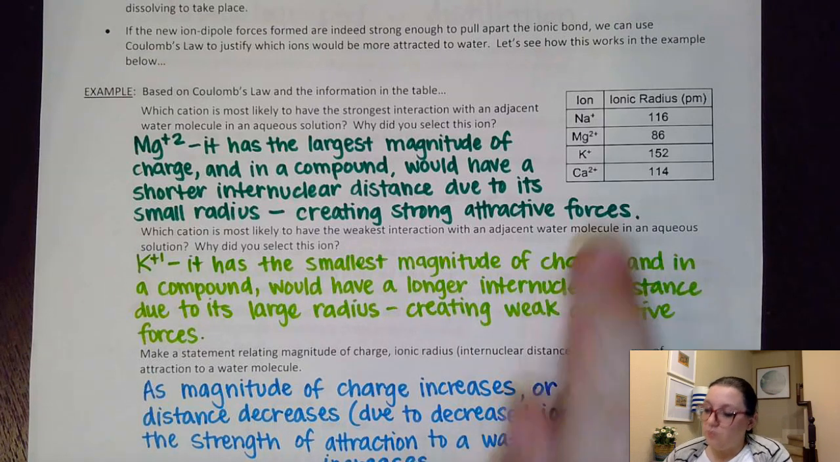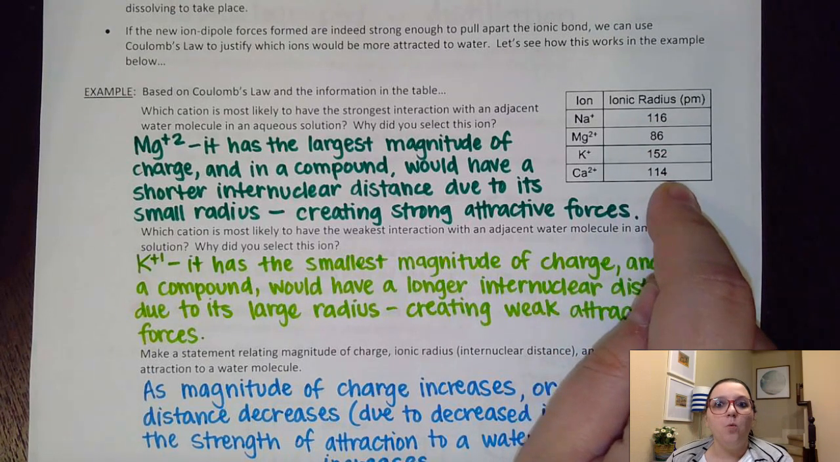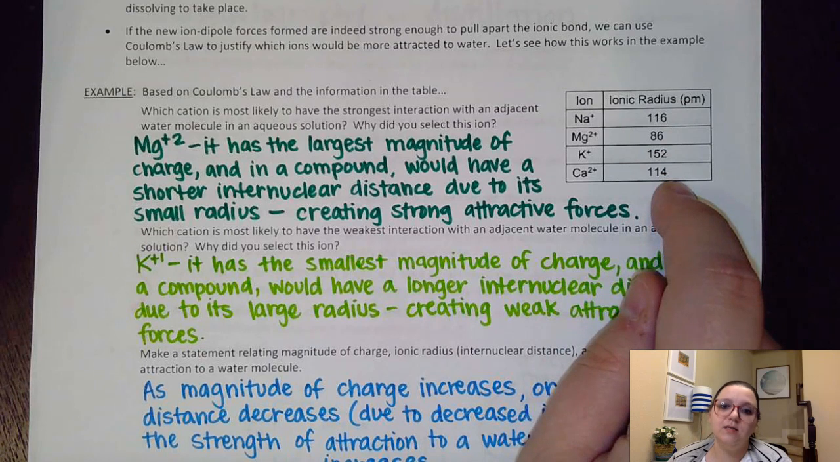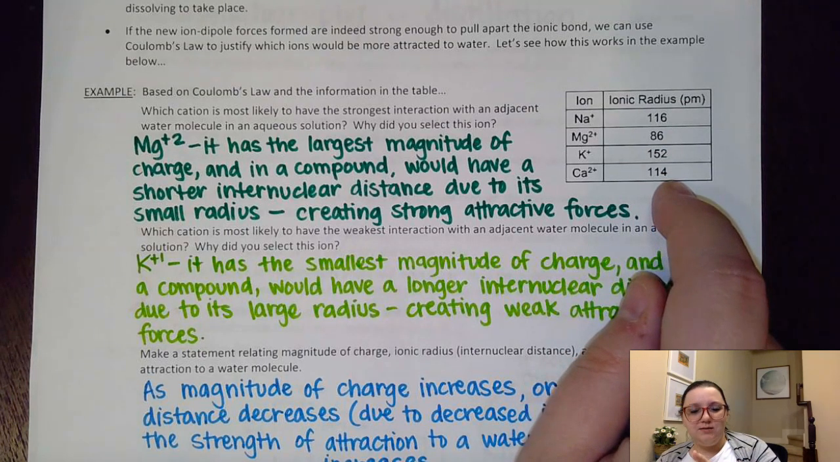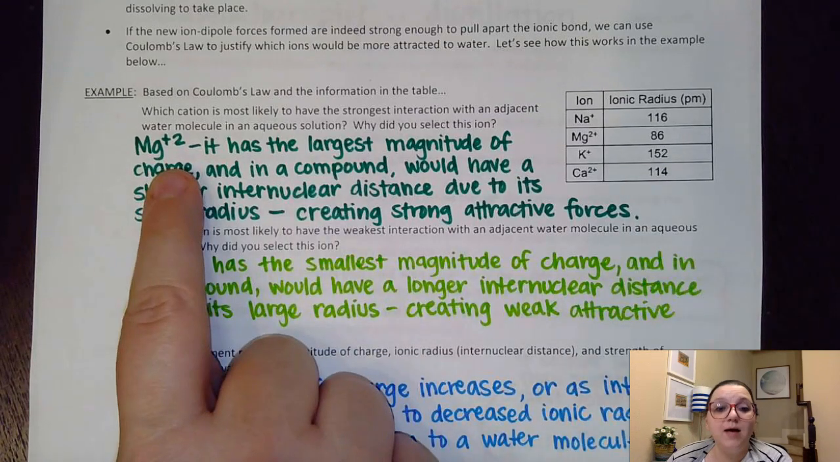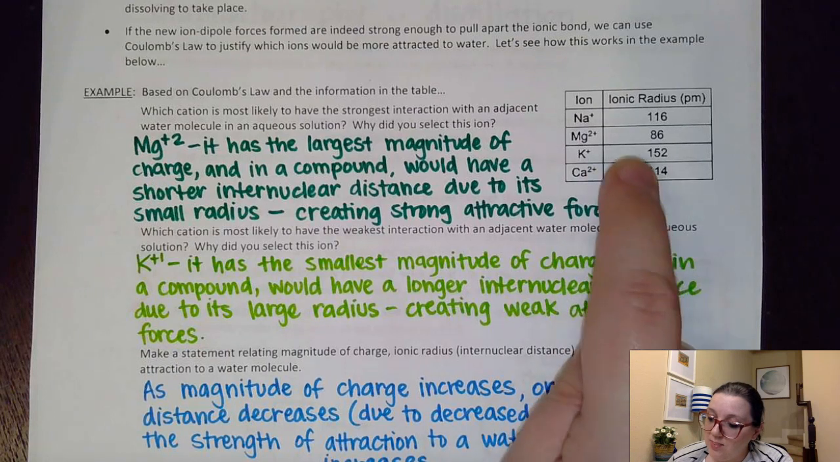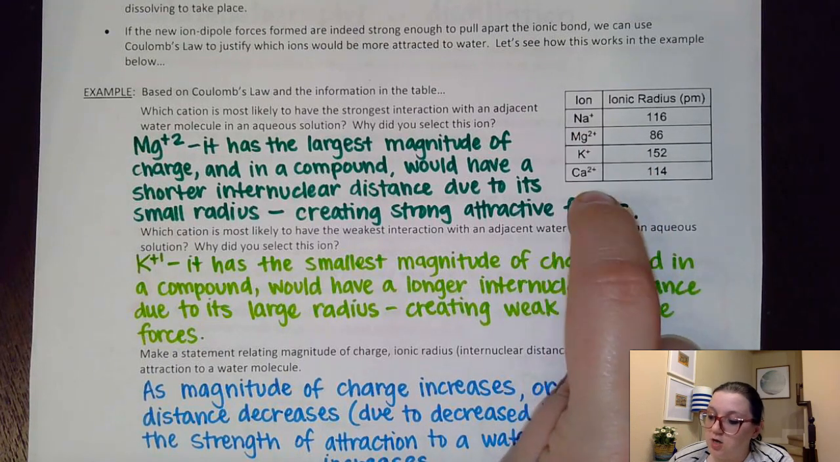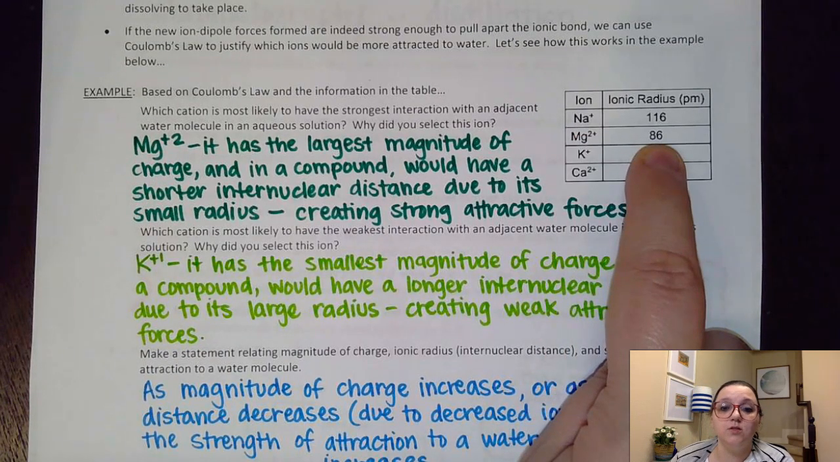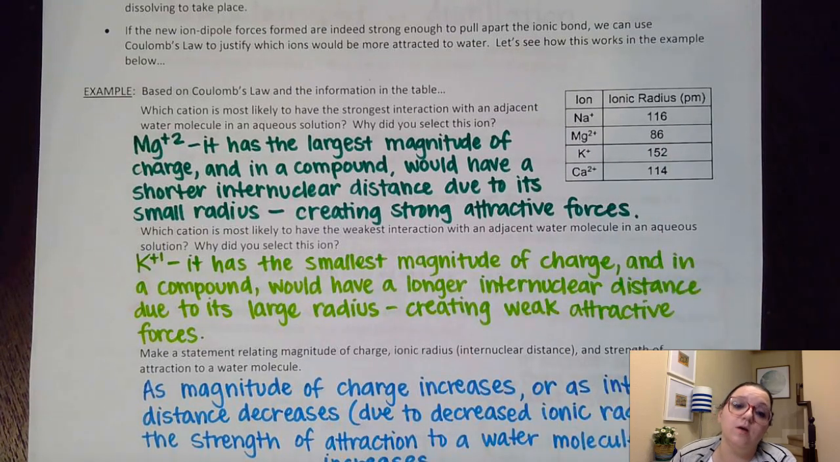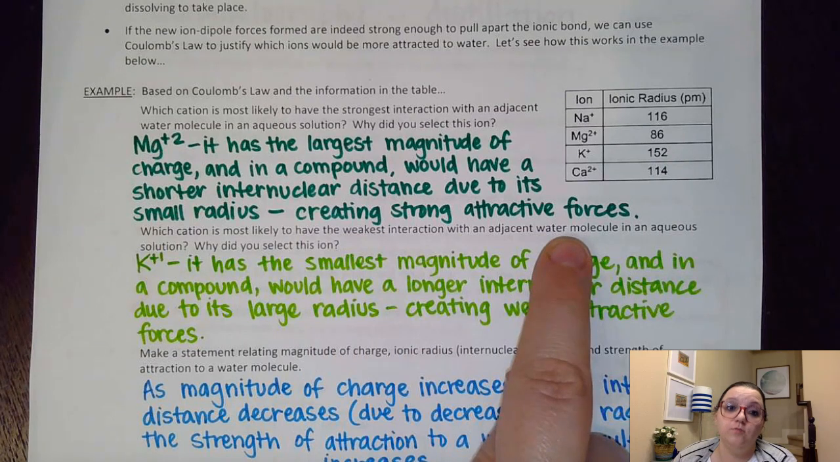And when I think about that, the radius would affect me there. Well, the bigger the radius, that would mean weaker forces. The shorter the radius is, that would mean stronger forces. So I picked the magnesium +2. Again, it had the largest magnitude of charge, but it also had the smallest radius, which would give us a really short internuclear distance, and so therefore we would get stronger attractive forces there.